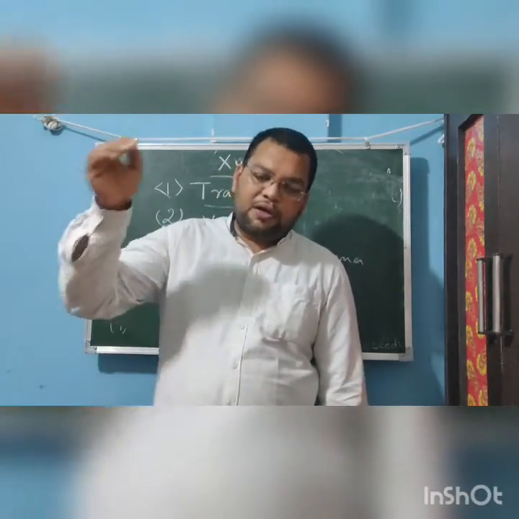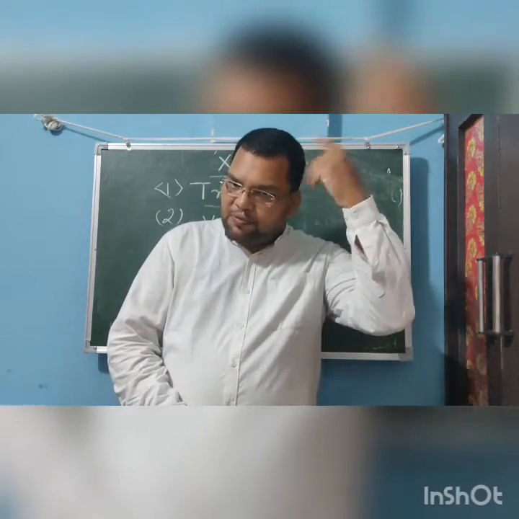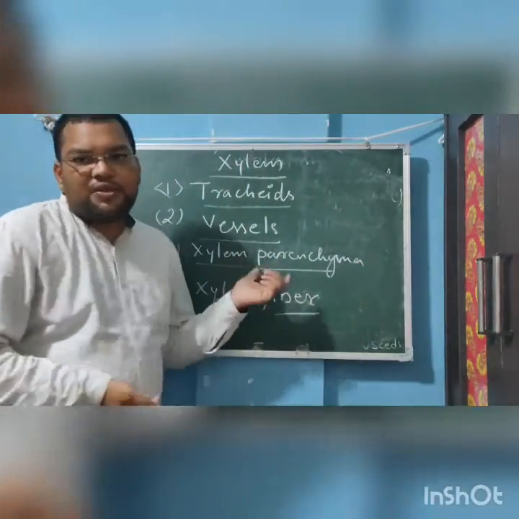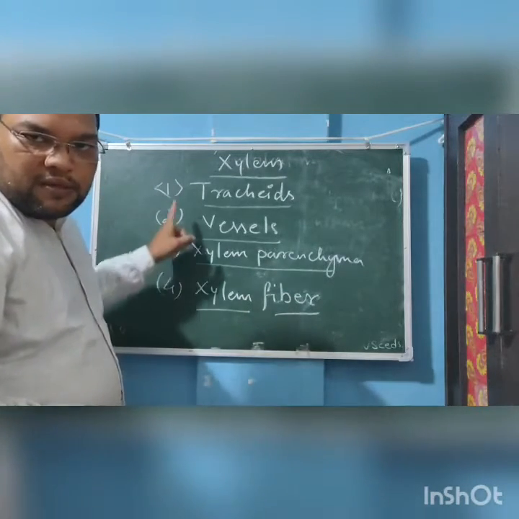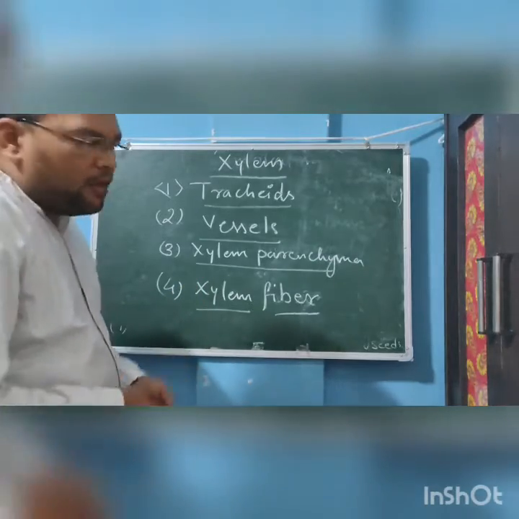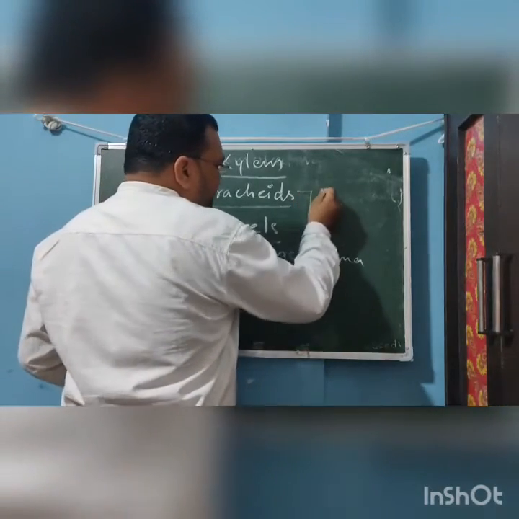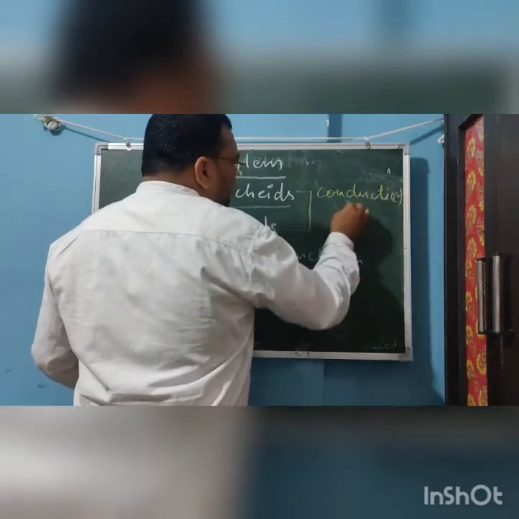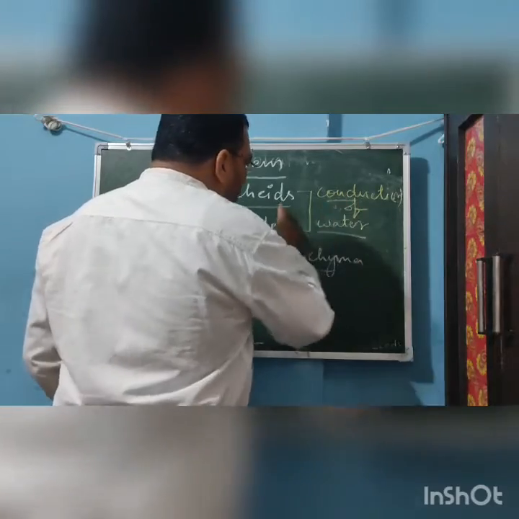You have to remember this up to the higher classes. Now, the xylem which conducts the water consists of four parts: the tracheids, vessels, xylem parenchyma, and xylem fiber. Now, these two, the tracheids and vessels, are basically responsible for conduction of water. Water is conducted by these two.